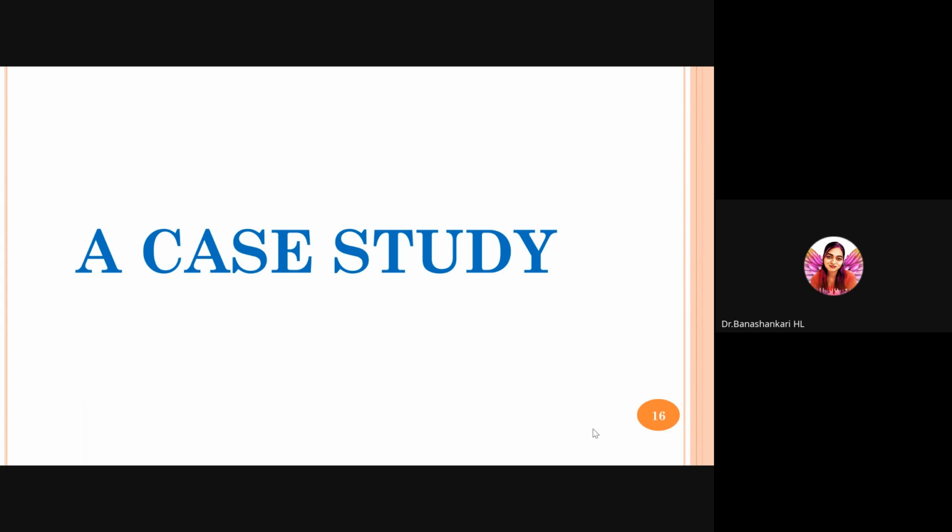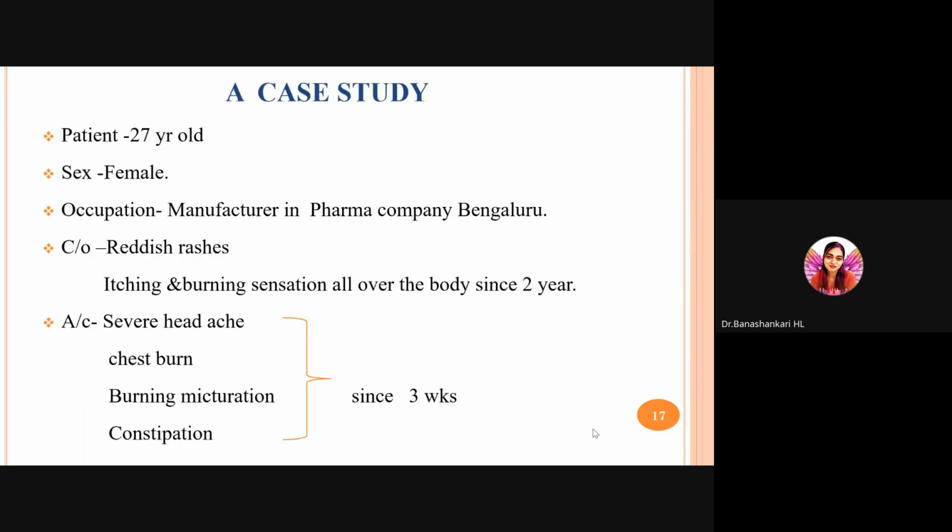Now we'll go with a case study. A patient, 27-year-old female, manufacturer in a pharma company in Bengaluru, complaints of reddish rashes, itching and burning sensation all over the body since 2 years, associated with a severe headache, chest burn, burning micturition, constipation since 3 weeks.